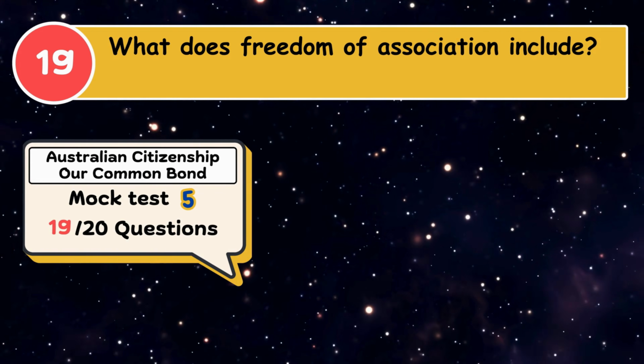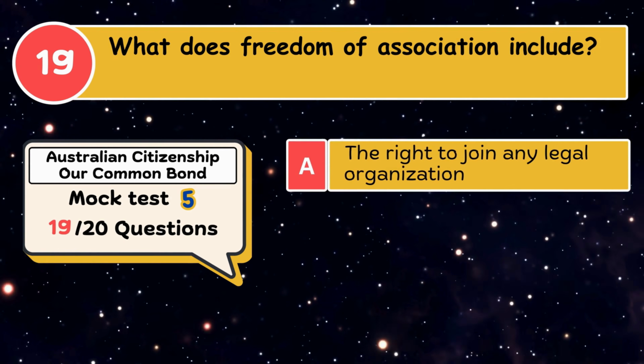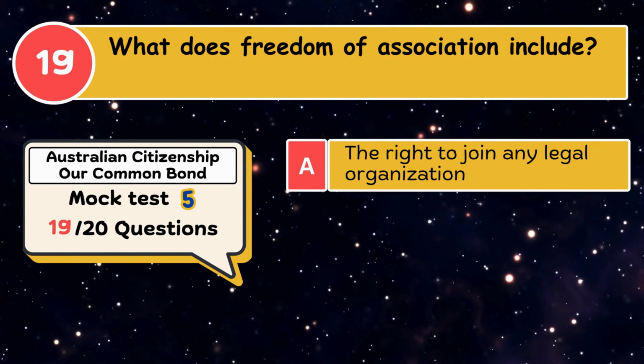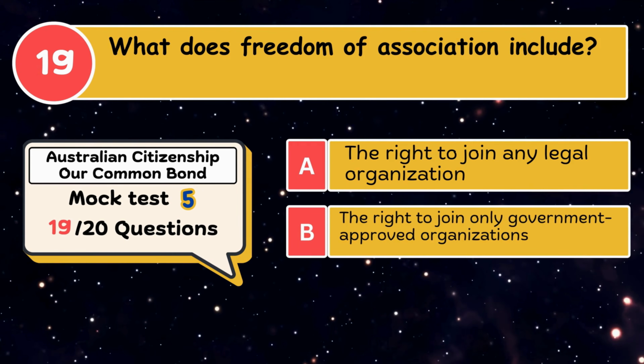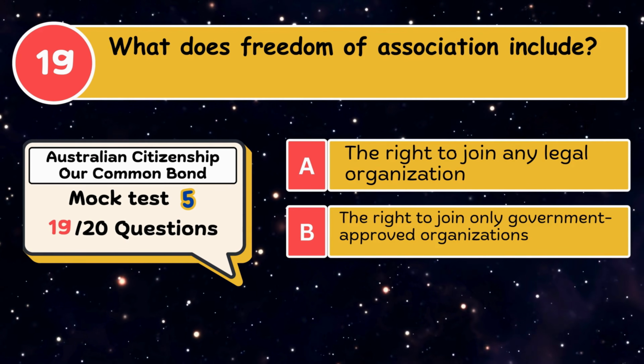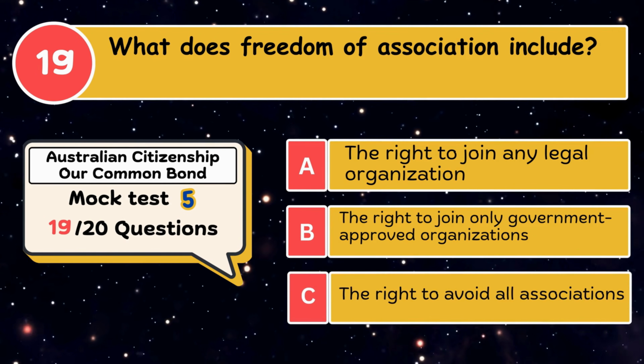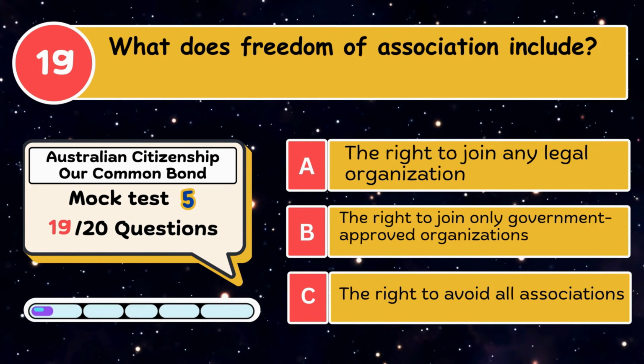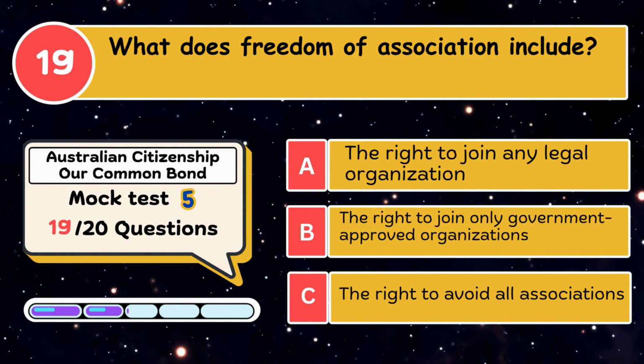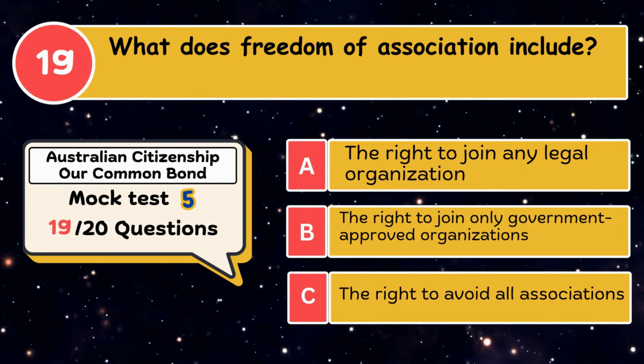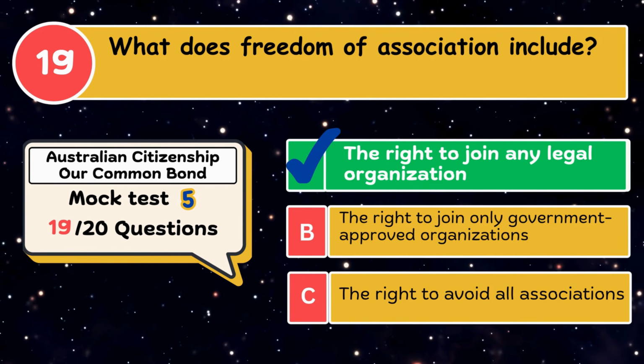What does freedom of association include? A. The right to join any legal organisation. B. The right to join only government-approved organisations. C. The right to avoid all associations. The correct answer is the right to join any legal organisation.